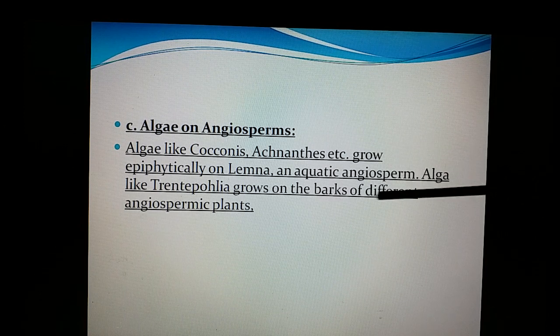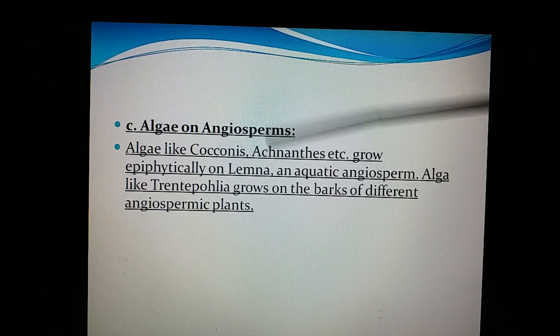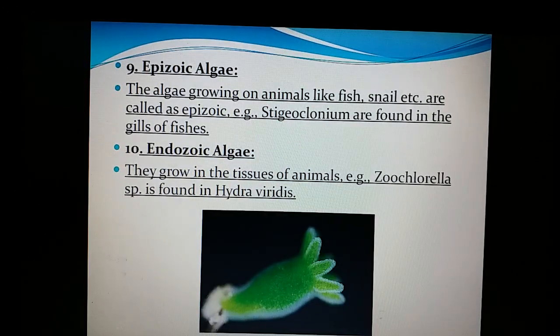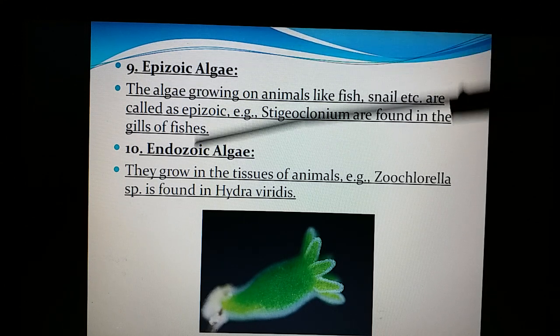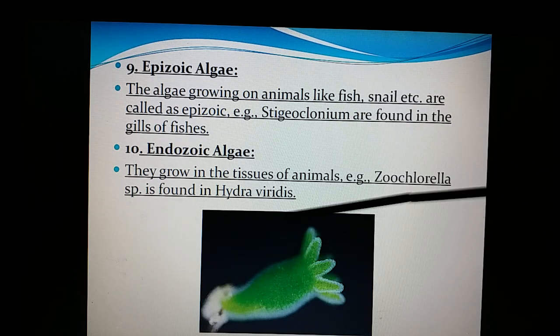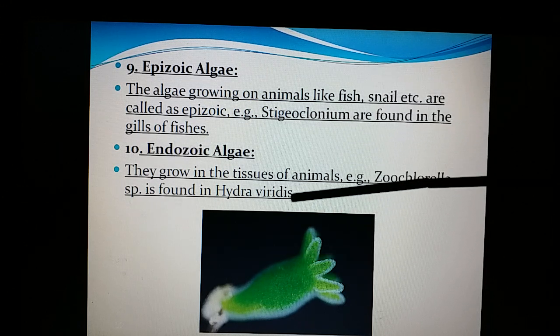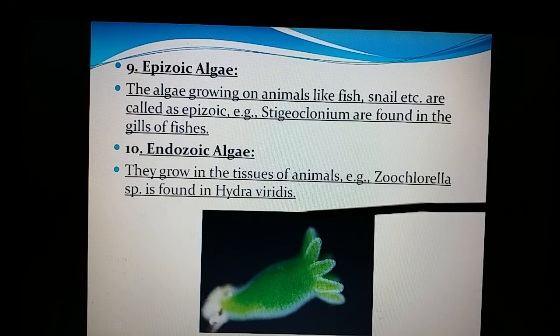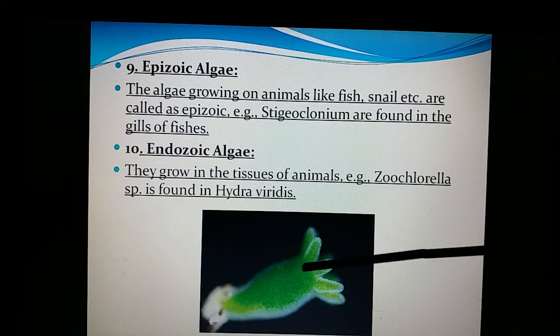Algae on angiosperms: certain algal members will be growing on the angiosperms, and thus these are called epiphytes. Epizoic means algae growing on animals, like fish, snails, and all members. In case algae are growing within the body of another animal, they are called endozoic algae. Zoochlorella is found in the hydra. This is a hydra, and this Zoochlorella is found in the hydra members. So these are called endozoic algae.